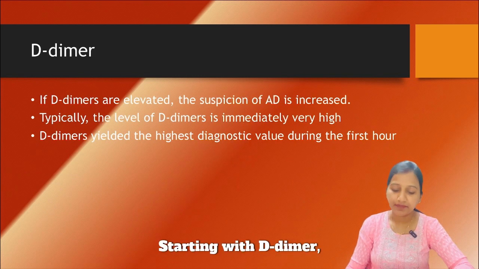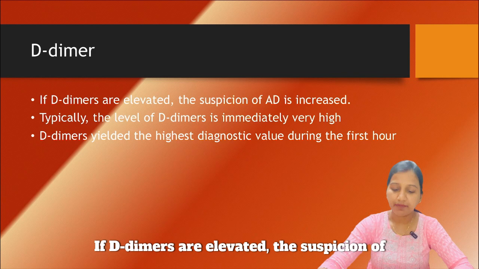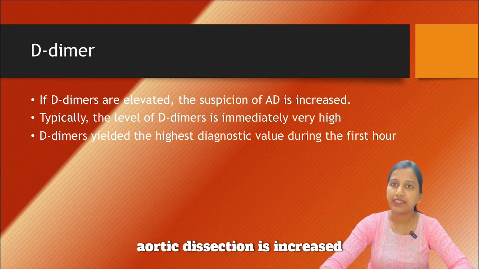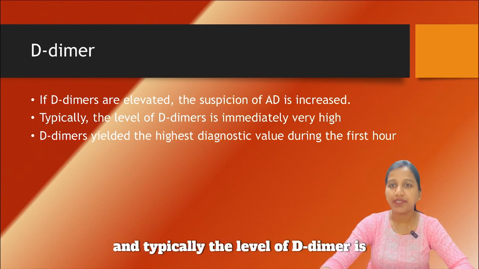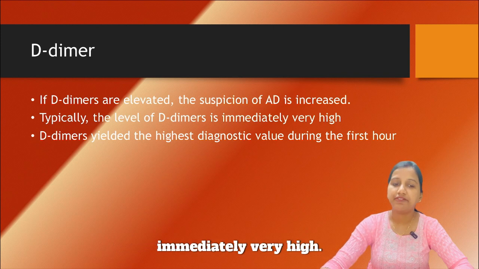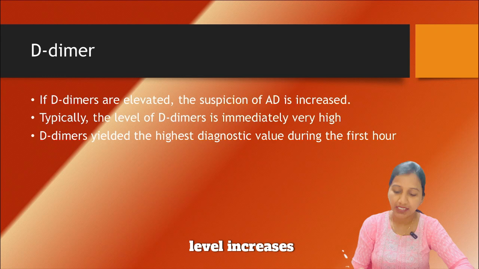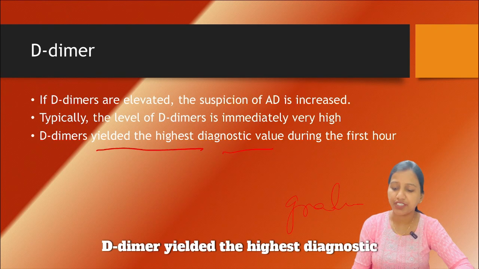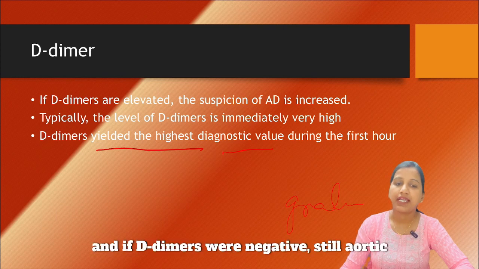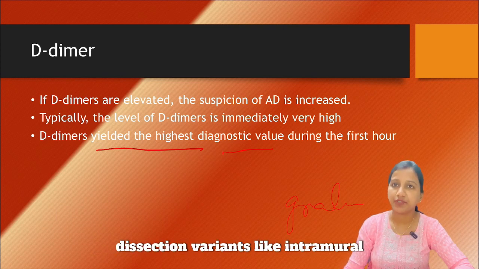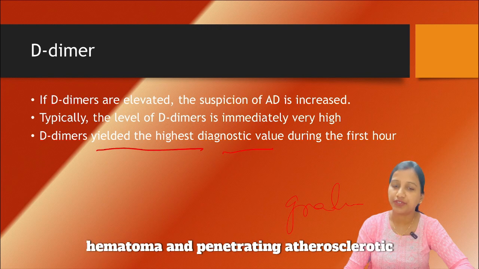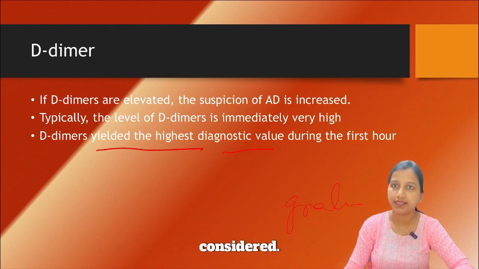Starting with D-dimer. If D-dimers are elevated, the suspicion of aortic dissection is increased, and typically the level of D-dimer is immediately very high compared with other disorders in which D-dimer level increases very gradually. D-dimer yielded the highest diagnostic value during the first hour, and if D-dimers were negative, aortic dissection variants like intramural hematoma and penetrating atherosclerotic ulcer must still be considered.